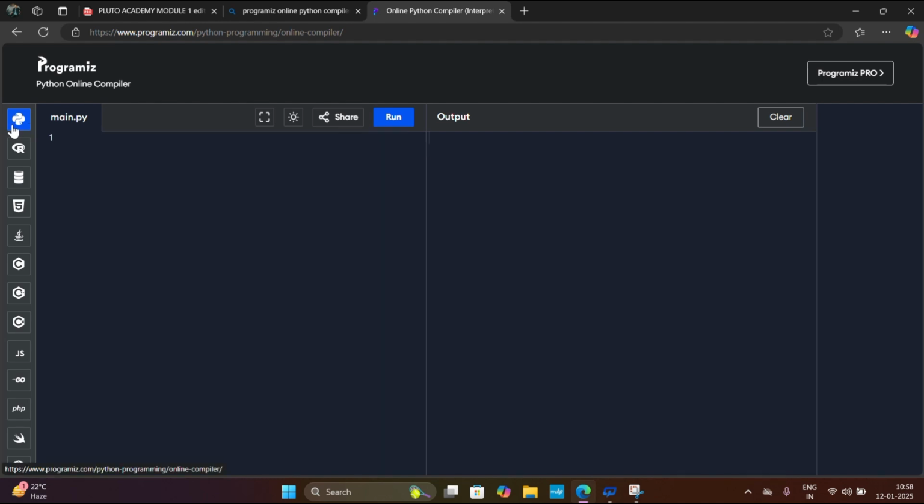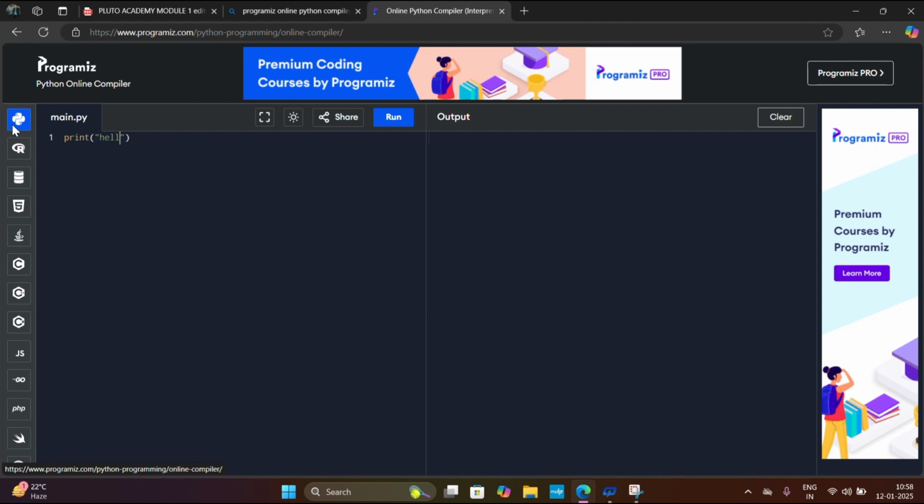We will print our first program. Print hello world, and click on run. Here is the output: Hello world. This online compiler is so beginner friendly.